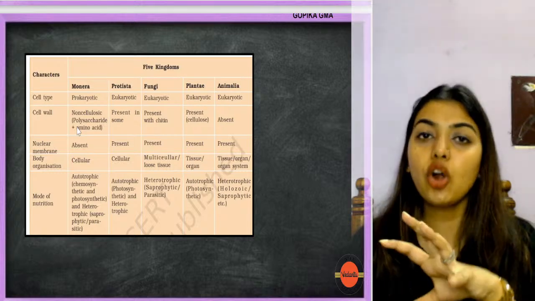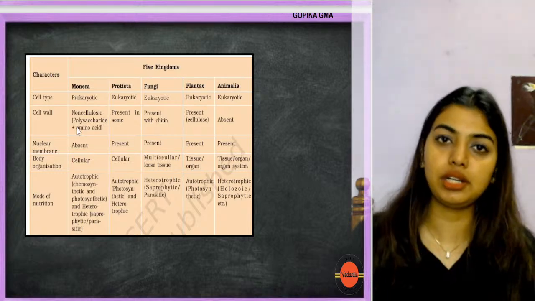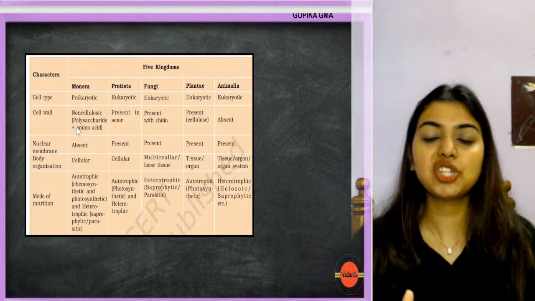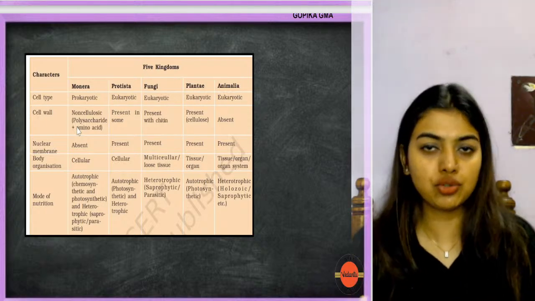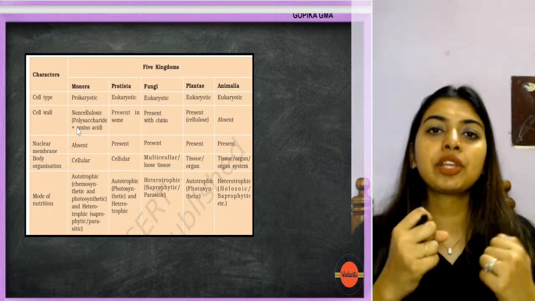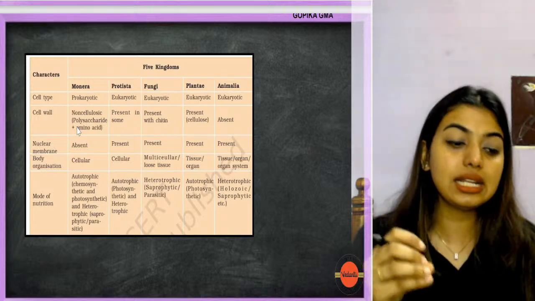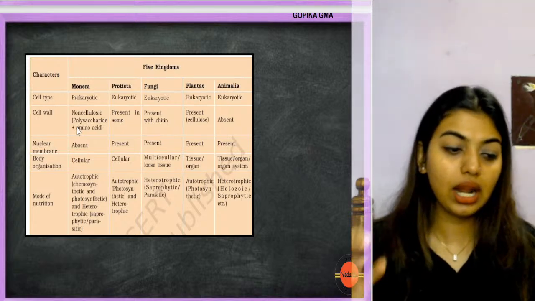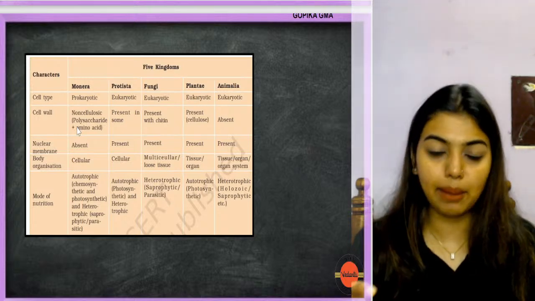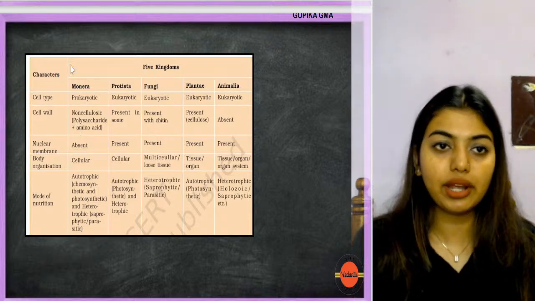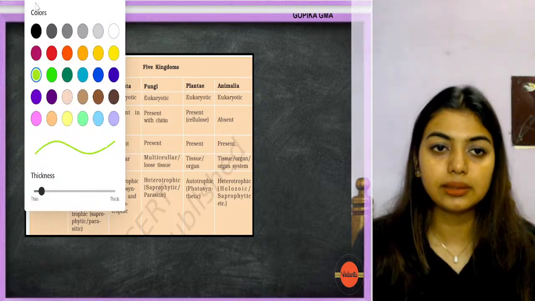But since it is not a part of your NCERT, we do not learn it, because this channel is mainly for the CBSE board students. But if you are a NEET student, you know that I usually teach three kingdom and four kingdom classification, at least I tell you the scientist name. So for your NCERT base, you do not need that.